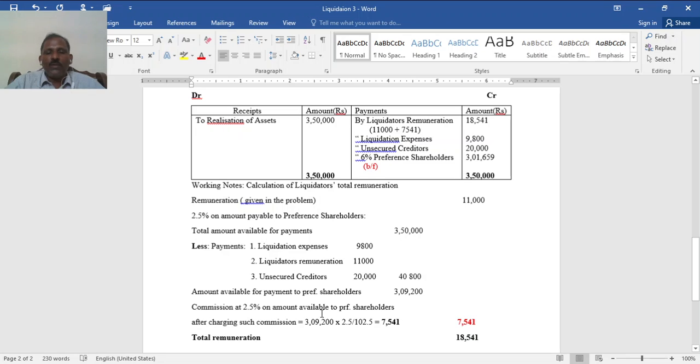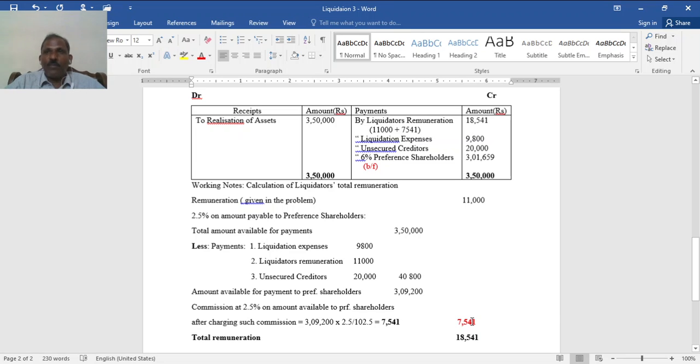See, 2.5% on the amount actually paid. So you should calculate 2.5% on the amount available after charging such a commission. 3,09,200 into 2.5 divided by 100 plus 2.5. Thereby you get 7,541. So when you deduct the 7,541 from this, and if you calculate 2.5%, it exactly tallies with this amount.